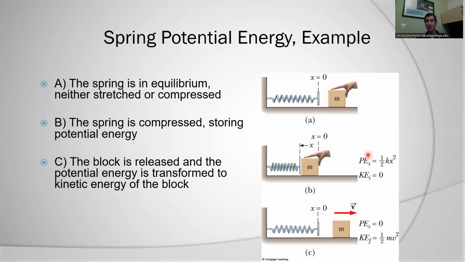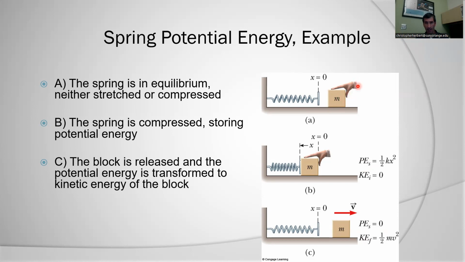Our textbook uses U for potential energy and K for kinetic energy. There's some switching back and forth with some of these diagrams that I've borrowed. But for instance, for potential energy, we would just put it on the right-hand side of the equation for spring potential energy, just like we did for gravitational potential energy.